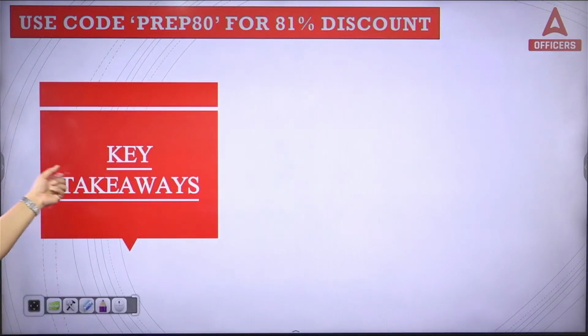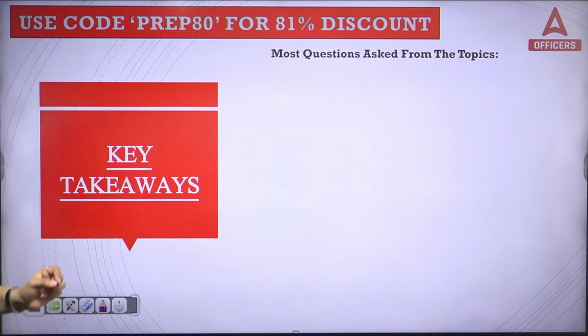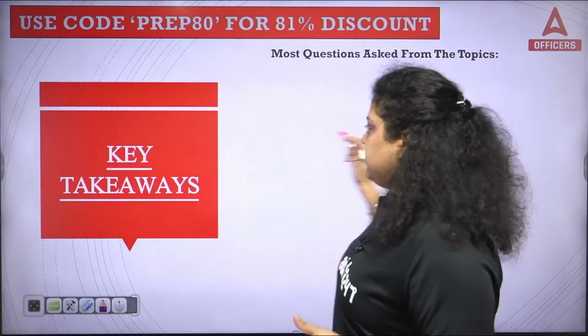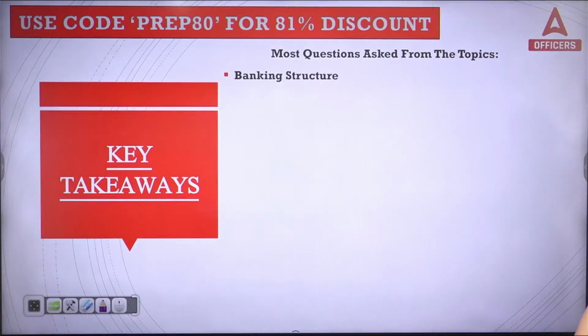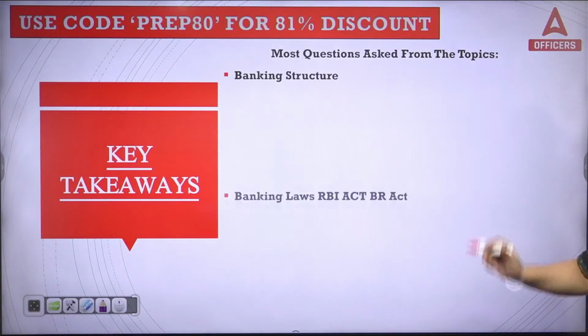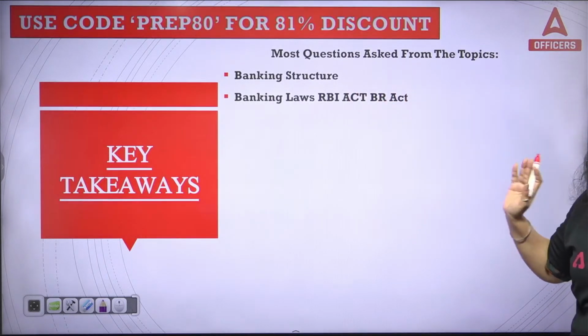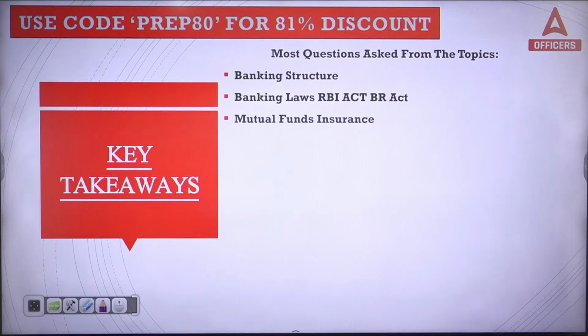Now, apart from that, the most questions asked in your paper are from these particular topics. The first, banking structure, module C. Second, banking laws, RBI Act 1934, Banking Regulation Act 1949. Then we have mutual fund and insurance schemes, that is module D of yours.